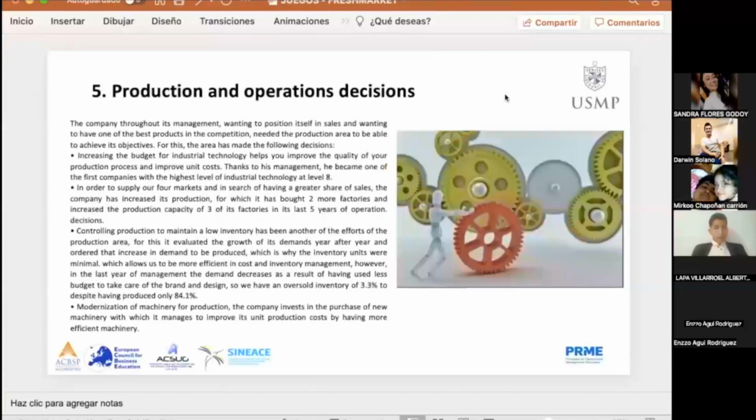Production and operation decisions. The company, wanting to position itself in sales and to have one of the best products in the competition, needed the production area to be able to achieve the objective. For this, the area has made the following decisions.